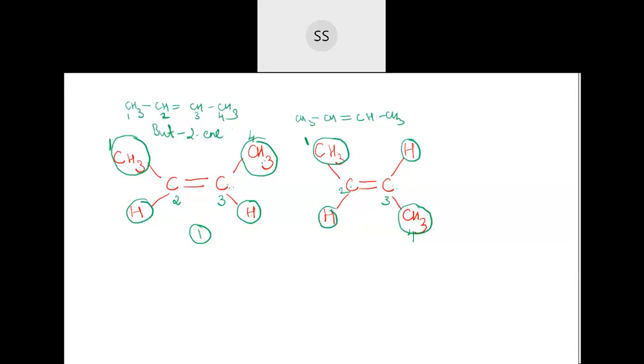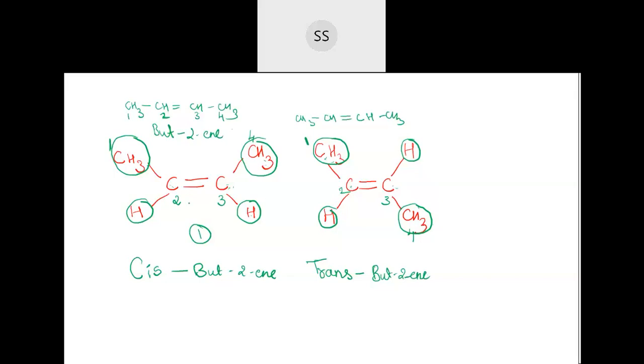If they are present on the same side of the carbon-carbon double bond, we call them cis. So this is called cis butadiene. If similar groups are present on the opposite side of the carbon-carbon double bond, then we call them trans. The prefix used over here is trans butadiene. So that is the difference which we are using here.